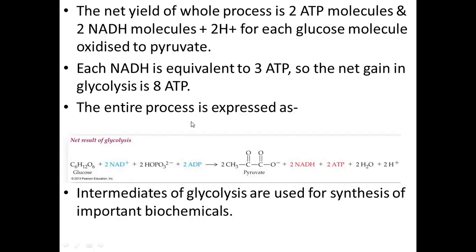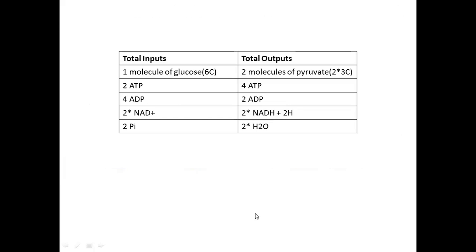So this entire process can be expressed by this reaction: 1 molecule of glucose in the presence of 2 moles of NAD positive, 2 inorganic phosphate and 2 ADP changes into 2 molecules of pyruvate, 2 NADH, that is the reduced form of NAD positive, and 2 molecules of ATP are generated here, and 2 water and 2 hydrogen ions. So in addition to generation of this assimilatory power in the form of NADH and ATP, the other intermediates which are produced during glycolysis are also used for the synthesis of important biomolecules.